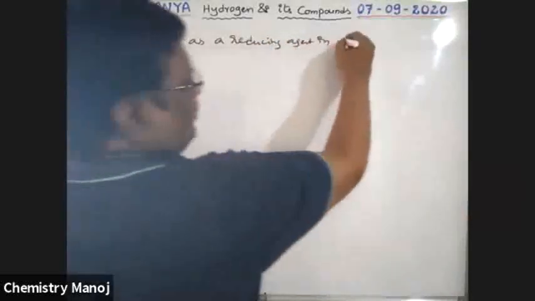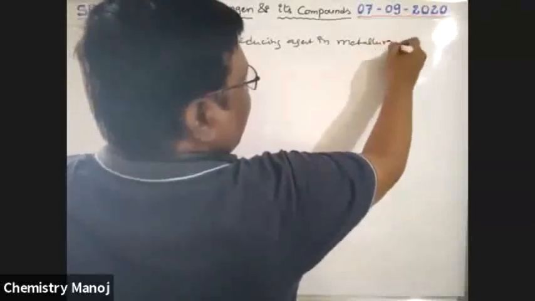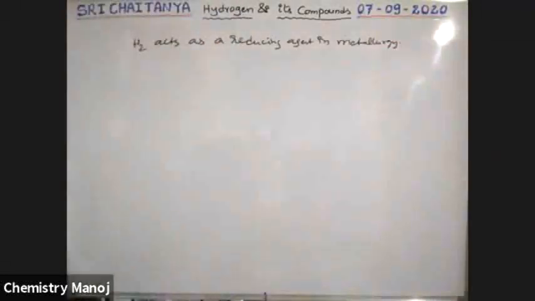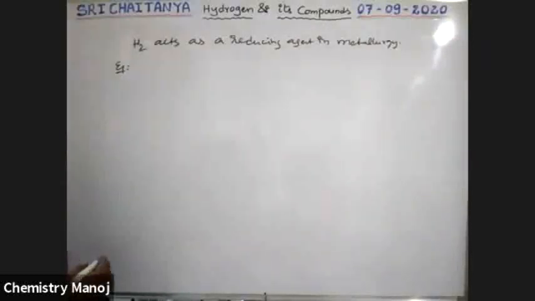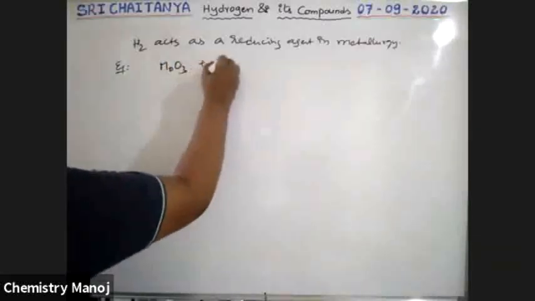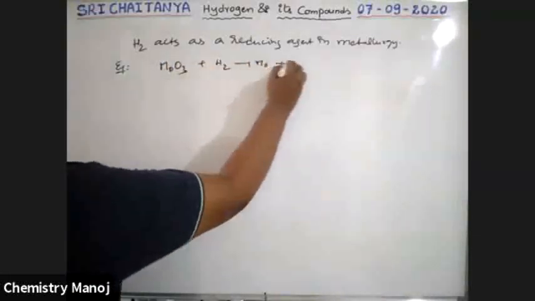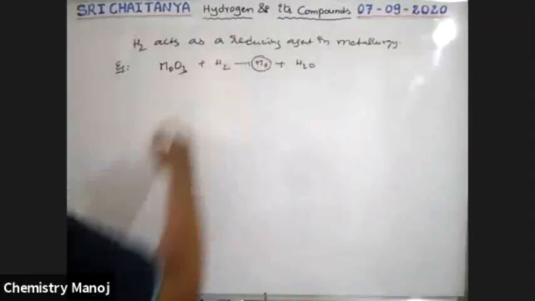In metallurgy, metal extractions. In metallurgy, hydrogen acts as a reducing agent. See here, examples for that. For example, molybdenum oxide, MoO3, when it reacts with hydrogen, gives molybdenum plus H2O. Balance this equation. That means the metal is extracted.